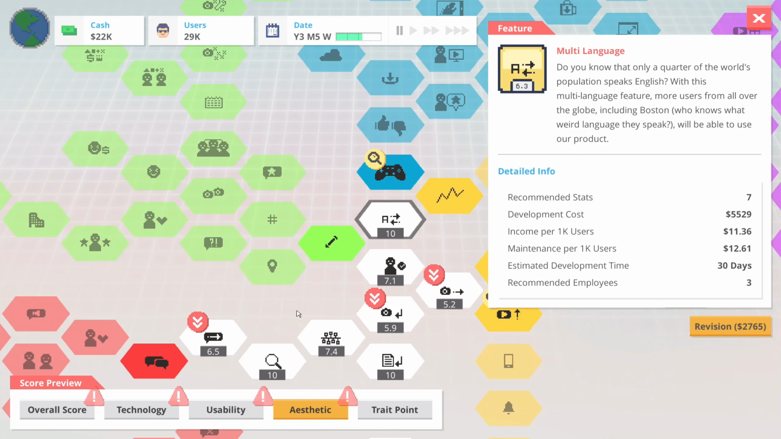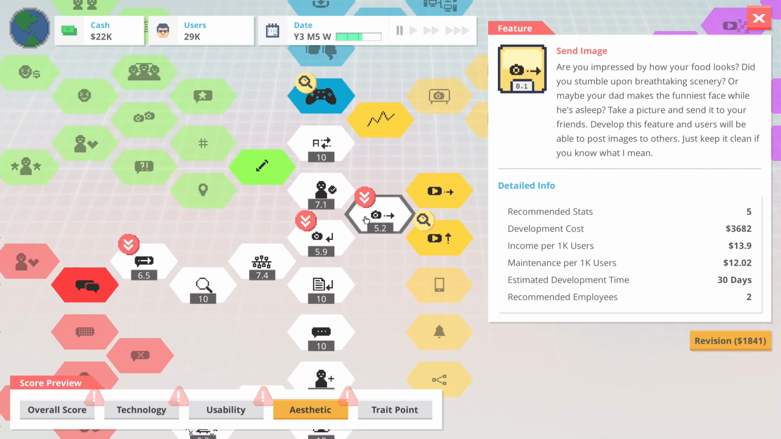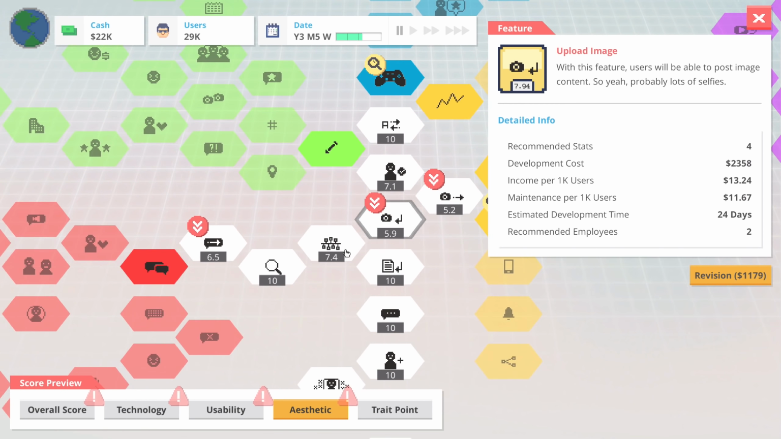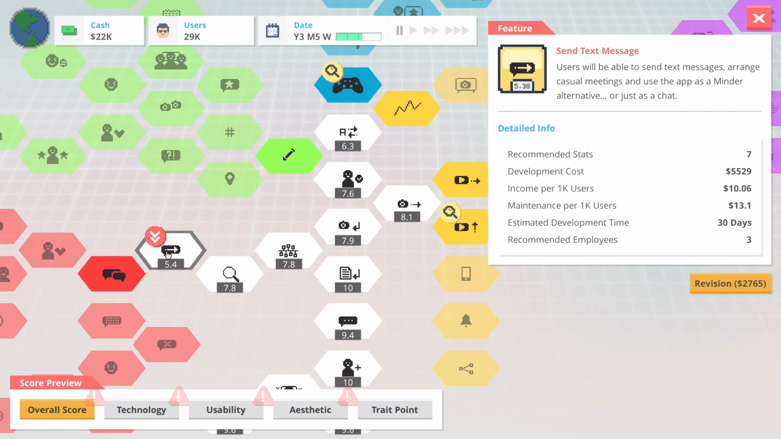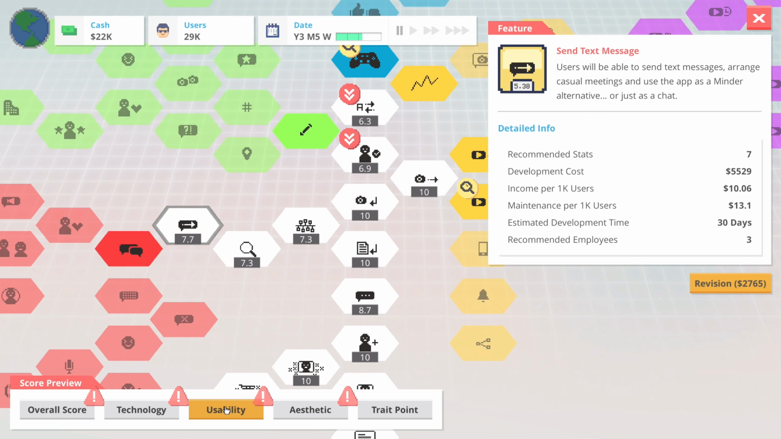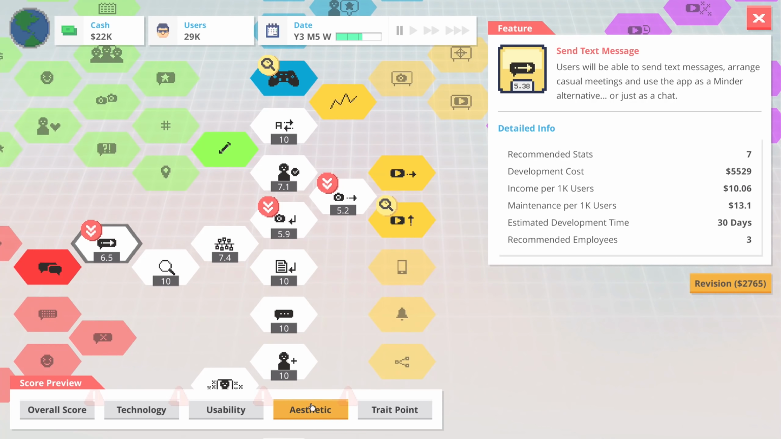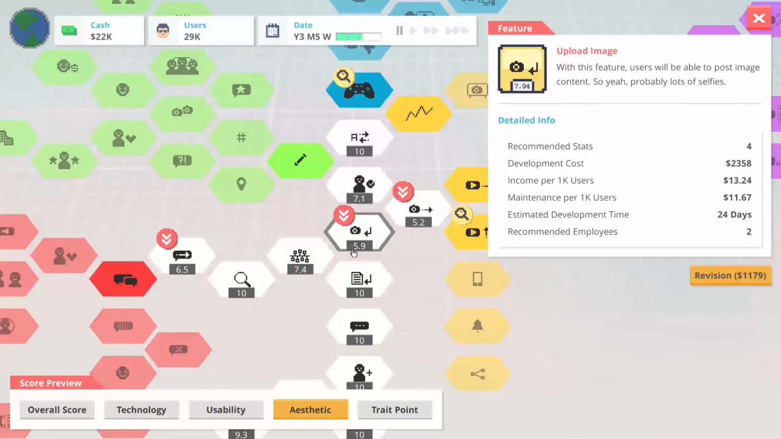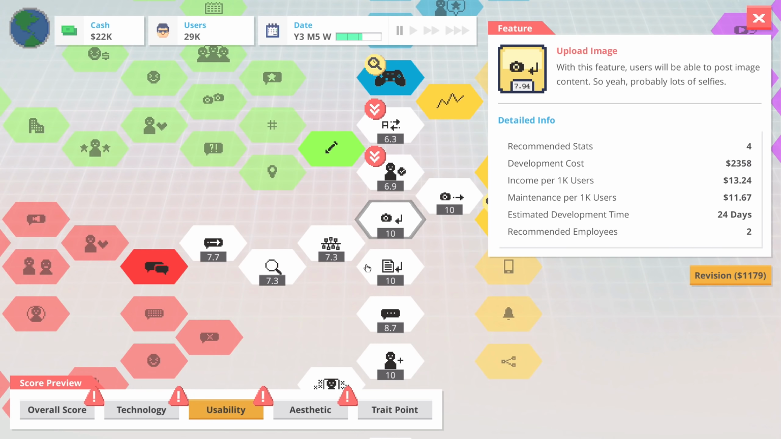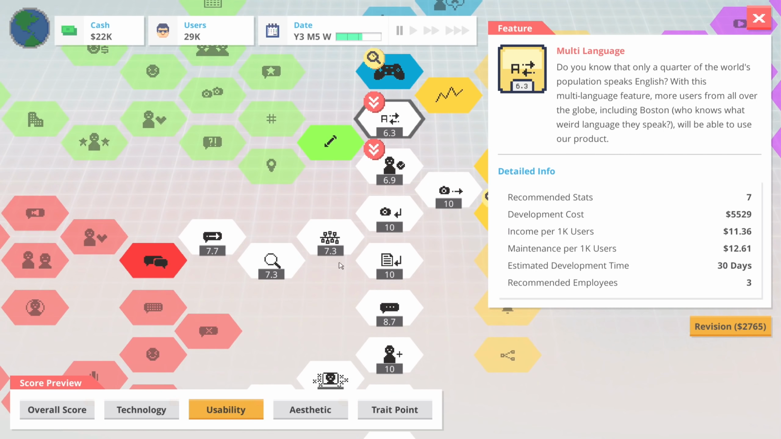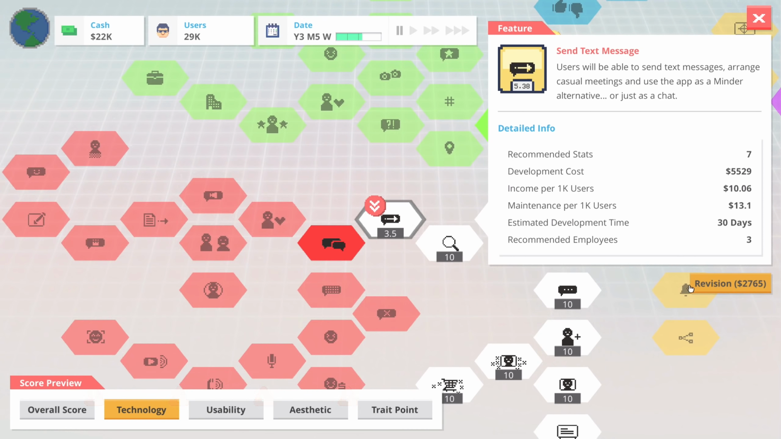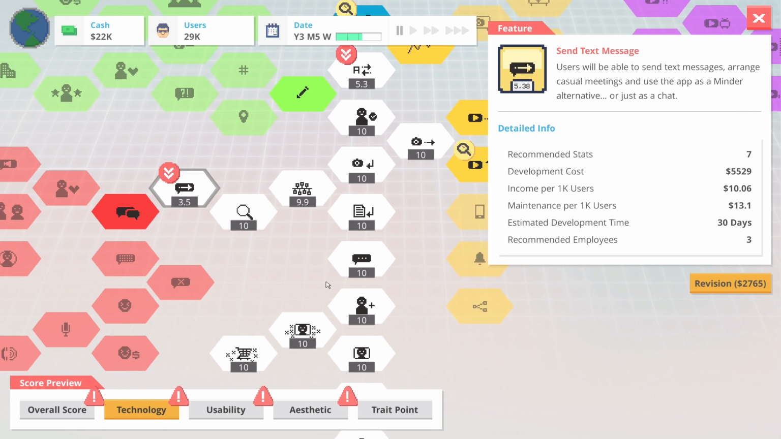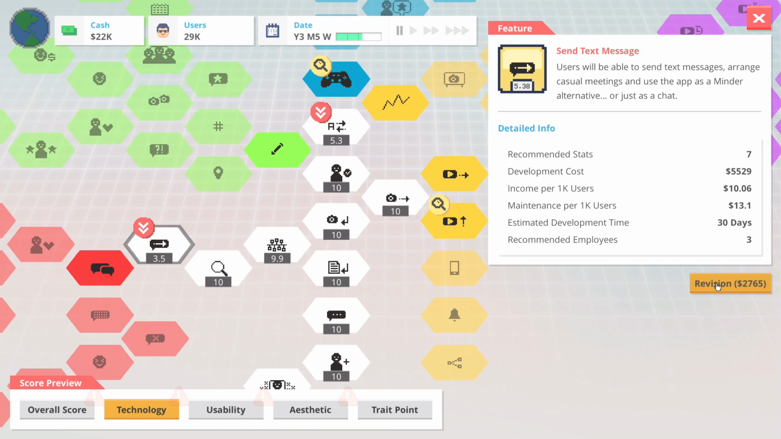Let's look at the project then. Because as it turns out, the sending images thing, not very good. Uploading images, not very good. The overall score for sending text messages is pretty bad. The technology on it's terrible. The usability is fine. The aesthetics terrible. So let's figure this out. Sending images and uploading images, the aesthetics are pretty bad. The usability on official accounts and multi-language is pretty bad. The technology and aesthetics of sending text messages, I think we probably want to revise that. Maybe.